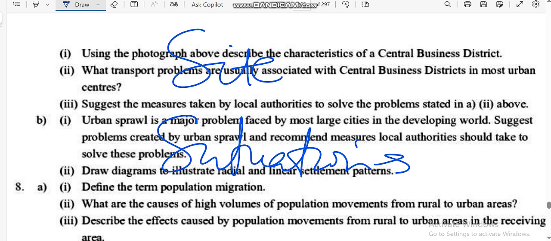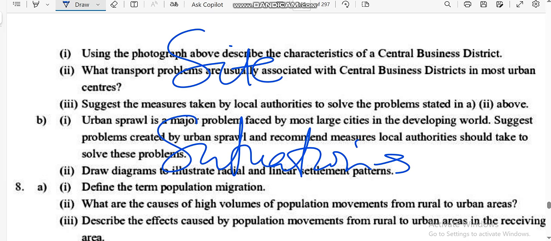Situation of a settlement refers to the proximity or nearness of the settlement in relation to other settlements, the relationship between the settlement and its surroundings or its environment.